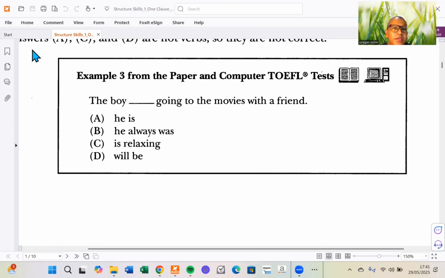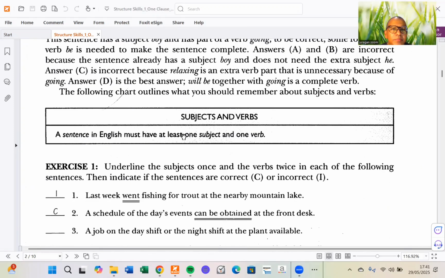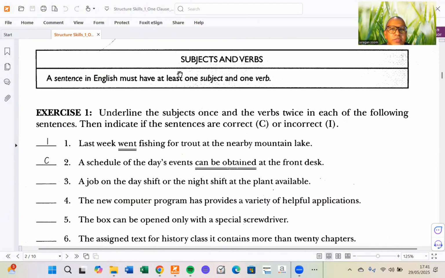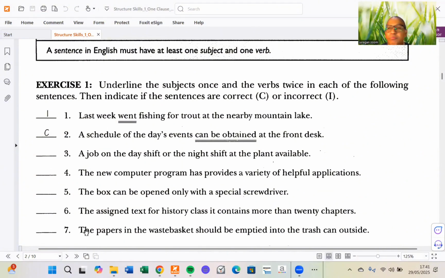For example, from exercise one, I'll just give you one number. This is the rule that we have to remember: a sentence in English must have at least one subject and one verb. I'm going to give you number three. For five until seven, it will be your turn to answer them and give me your answers in the comments. Then we'll discuss the right answers in our next video, because we don't want to make this video quite long.